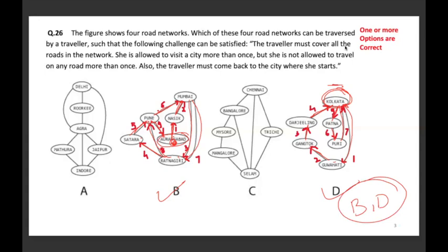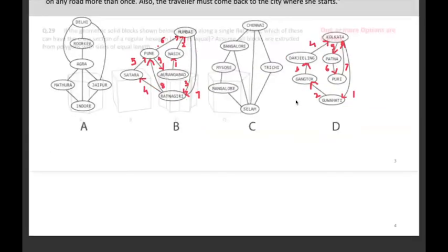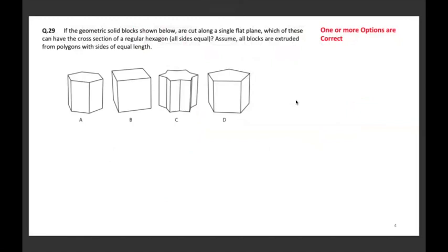We'll move to the next one. If the geometric solid blocks shown below are cut along a single flat plane, which of these can have the cross section of a regular hexagon with all sides equal? Assume all the blocks are extruded from the polygon with sides of equal length. Here also one or more options are correct.